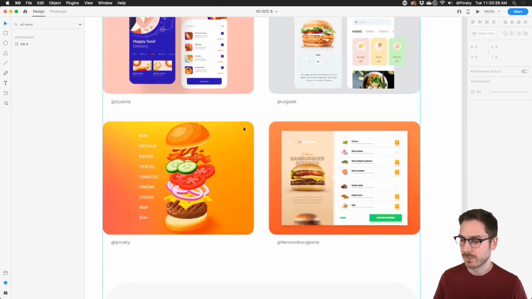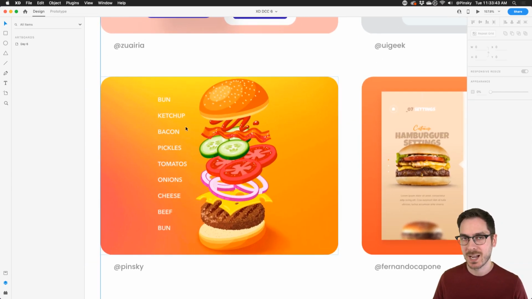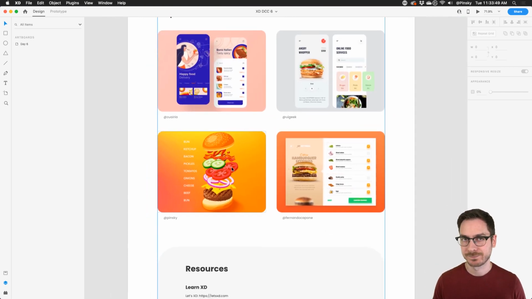And then down here, we've got some inspiration, including one that I did a while ago, and I'm going to be showing you again the process of creating something like this with auto animate. And I really want to see how creative you all get, whether you're using burgers or tacos or pizza or salad or whatever the food might be that you want to explode or create an experience for. Have fun with it, right?